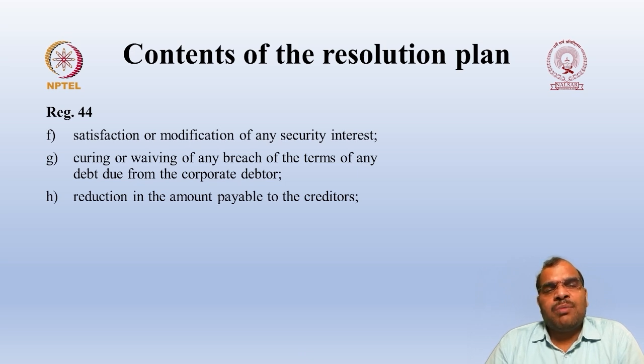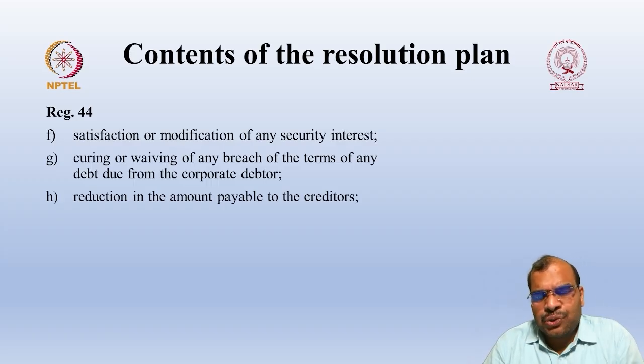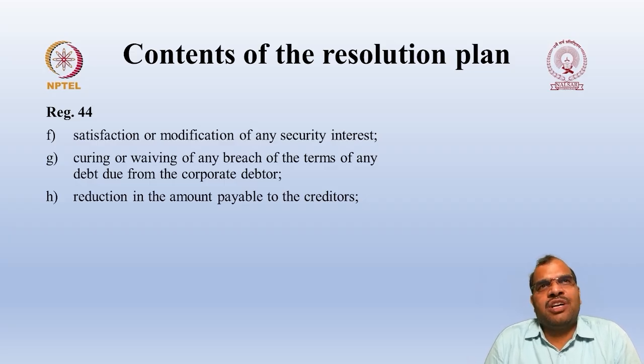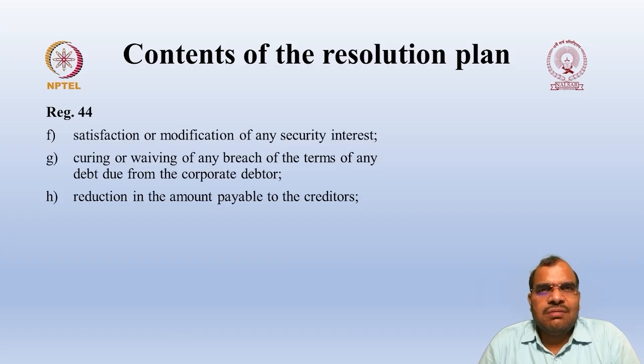Then reduction in the amount payable to the creditor. So in the majority of cases this clause will be there, as we have already discussed in the previous lessons also. Whenever you are proposing the resolution plan, I can say in 80 to 90% of the cases reduction in the amount payable to the creditors will be there. This is also called a haircut, because the amount payable to the creditors is reduced. That's why we call it a haircut. So in the majority of cases nowadays we are having haircuts. Whether it is a good plan or not is a different issue. Okay, haircuts are there in the proposed resolution plan.